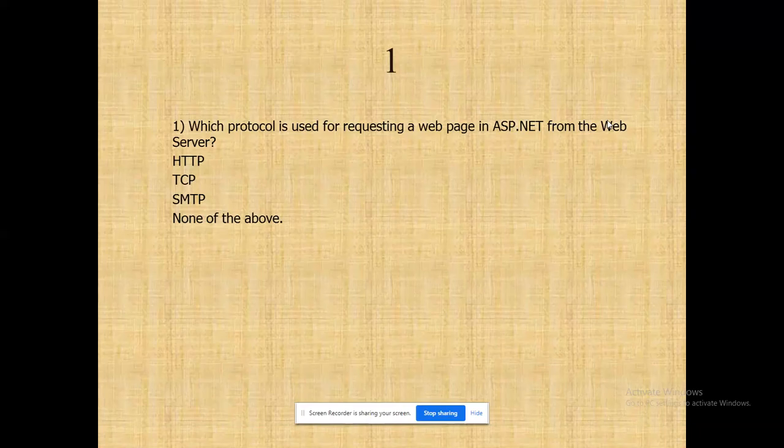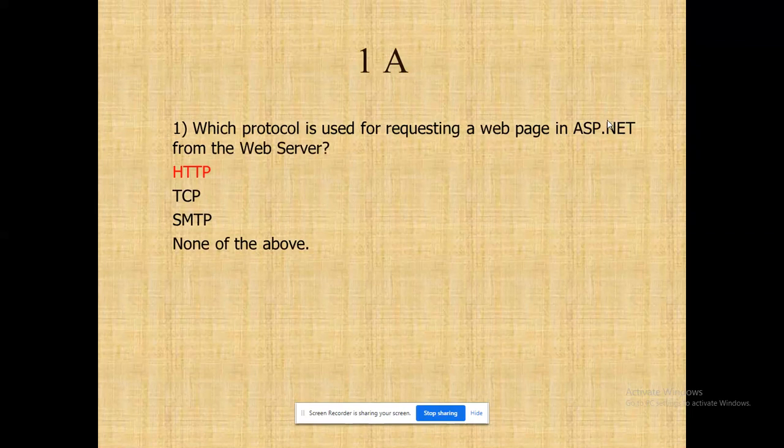Yes, Priyadarshini has an answer. Ultimately, that's the option, right? Because TCP doesn't relate to an application layer protocol. SMTP is available in the application layer, but why have we not included that one? Because request and response services will be managed only through Hypertext Transfer Protocol. SMTP is based upon mail services, so it won't do anything with the request. It will work with the service only, that means a response only.